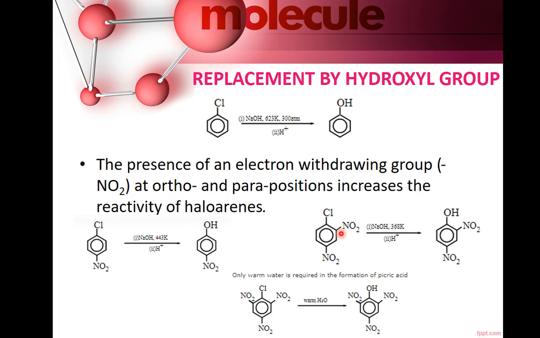If two NO2 groups are attached, then the temperature required is 368 Kelvin. However, if all three NO2 groups are attached on ortho and para positions, then only warm water is required for the formation of trinitrophenol. The commercial name of this compound is picric acid.